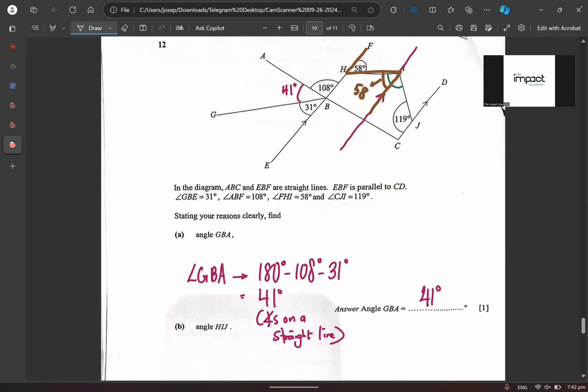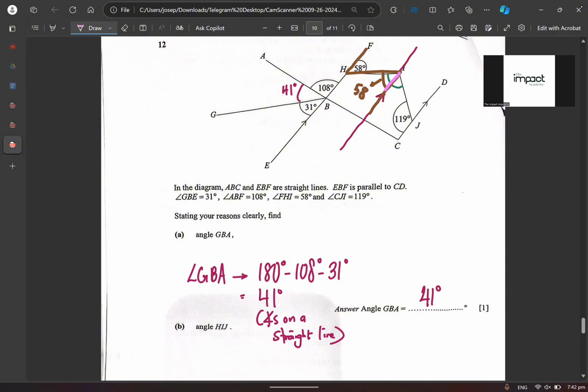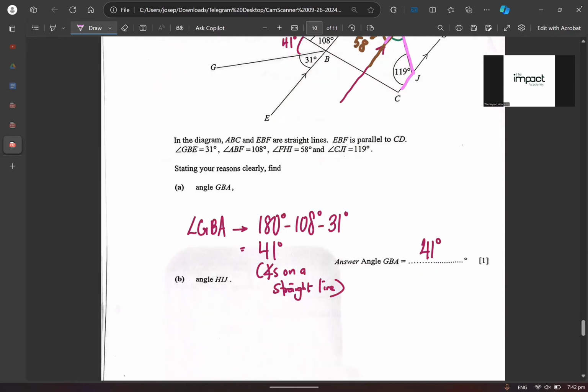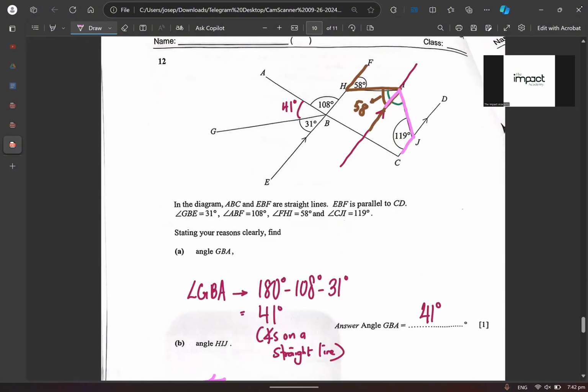Then after that, you want to find the next part, which is this part over here. Can you see it? How much is that angle? You know that this is a C angle, right? Can you see my pink one?